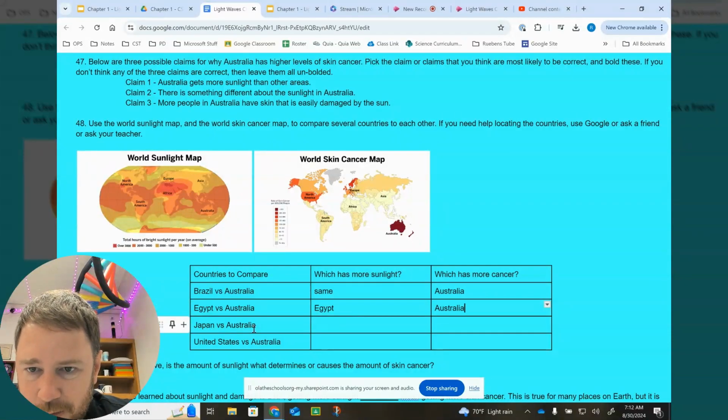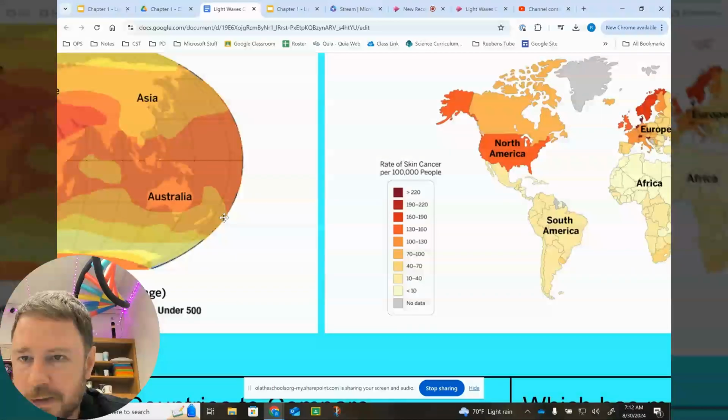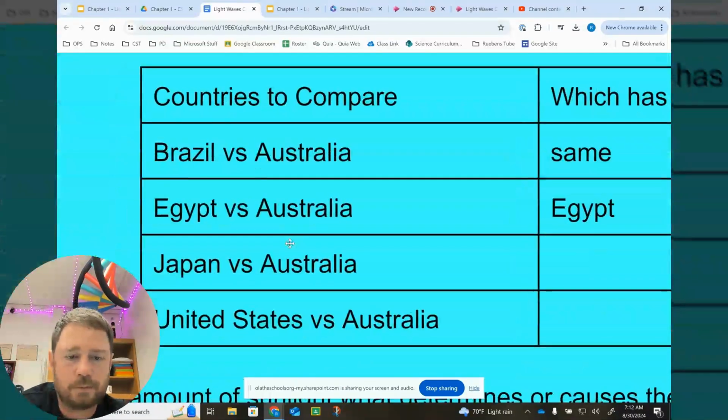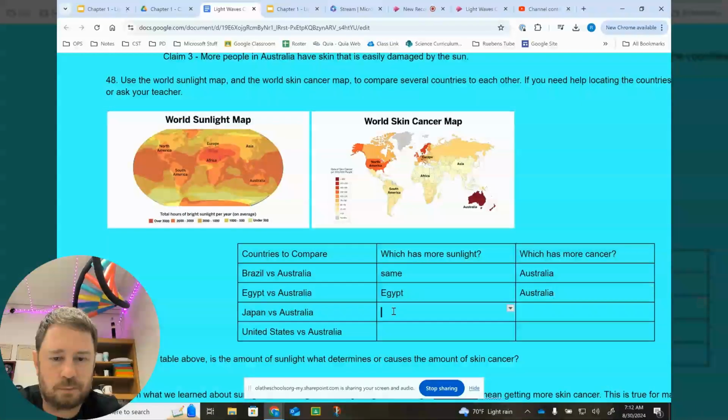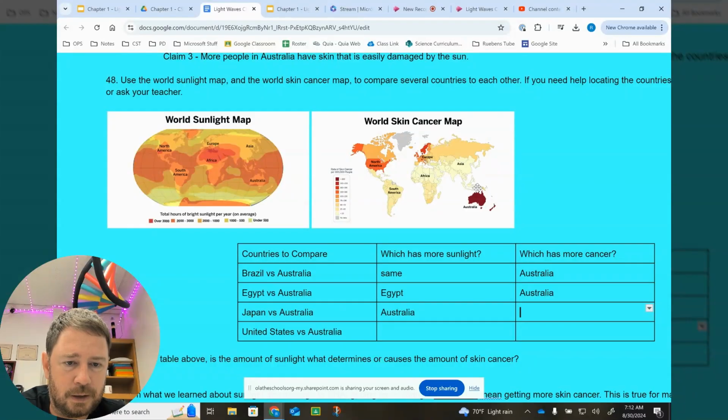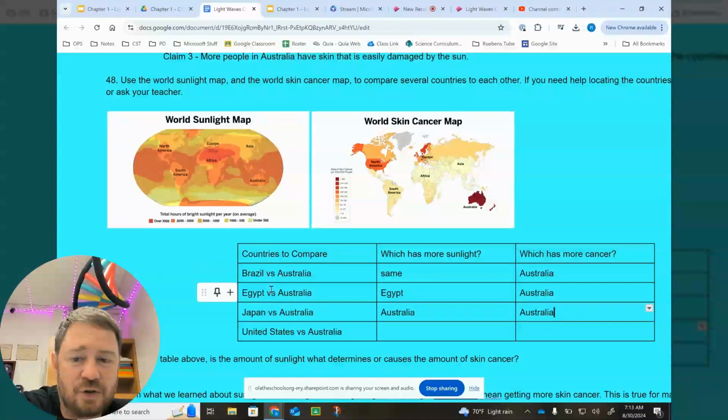Let's look at Japan and Australia. Japan is this island right here. It is getting less sun than Australia, so Australia gets more. And which has more skin cancer? Comparing Japan and Australia, looks like Australia. So in this case, this does support claim one. So we have one comparison that supports claim one and two comparisons that go against claim one.